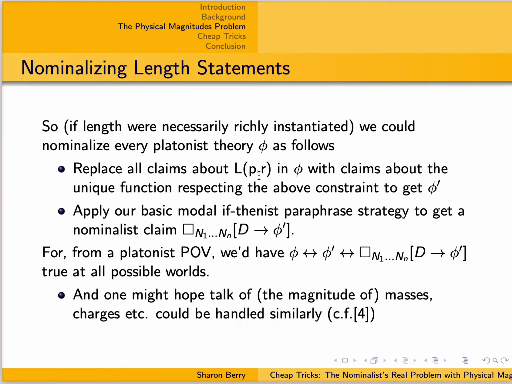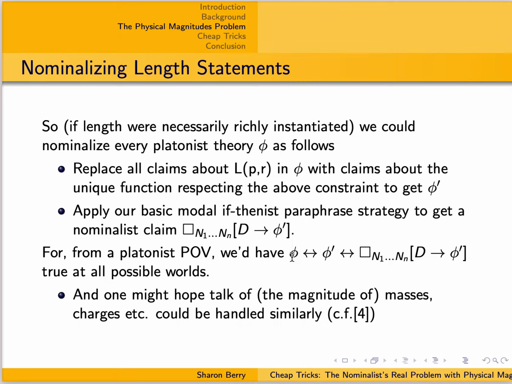So we can transform our original Platonist theory that uses L to one that only uses set and element as vocab, because we have that definite description, and then we can apply our basic modal if-then paraphrase strategy.